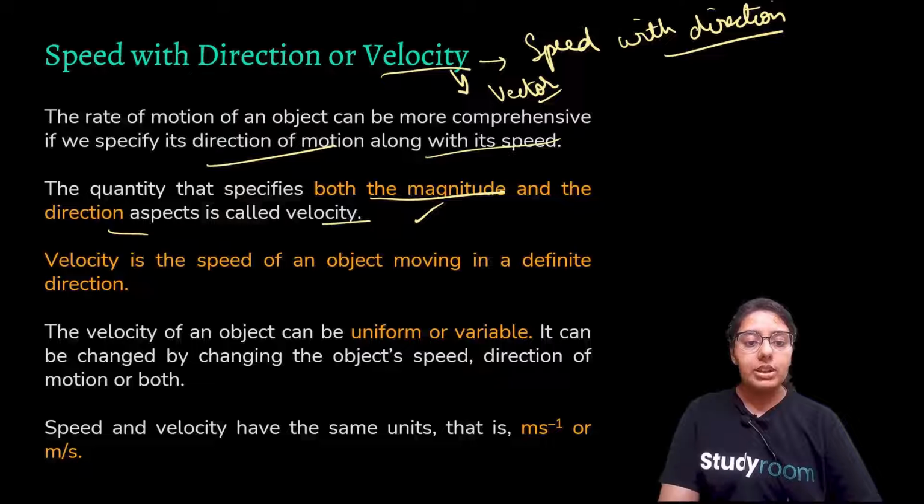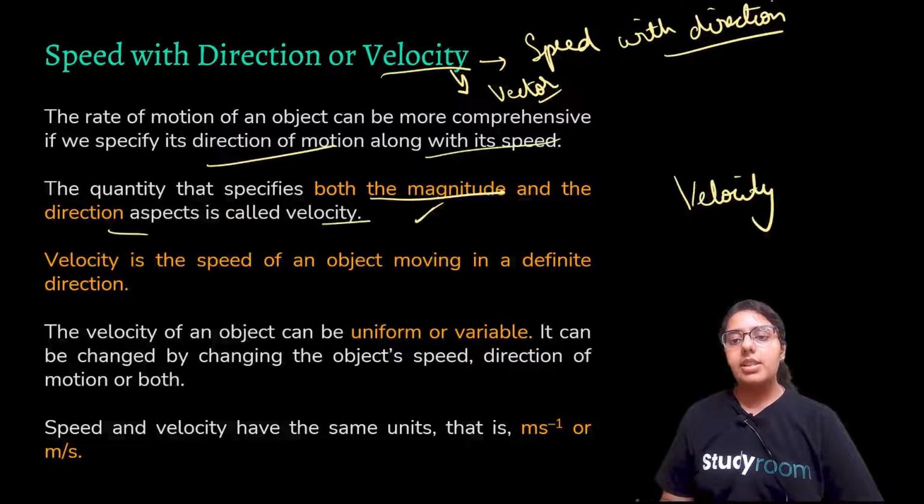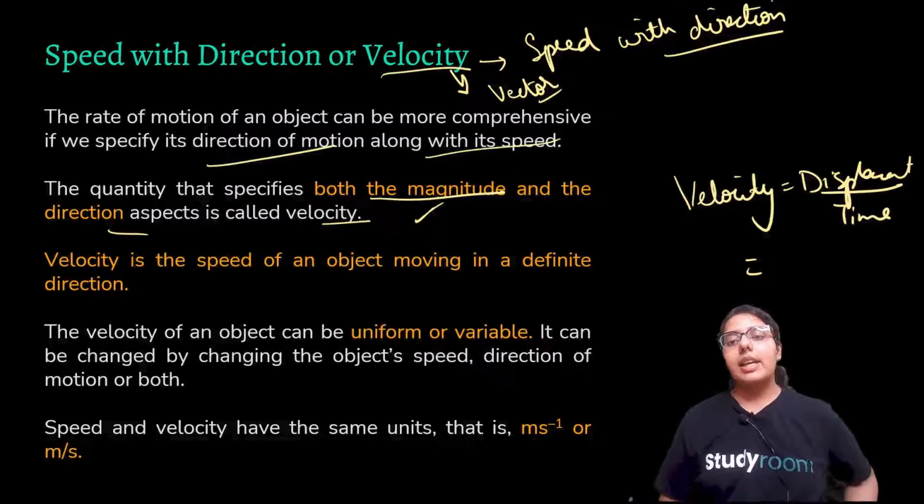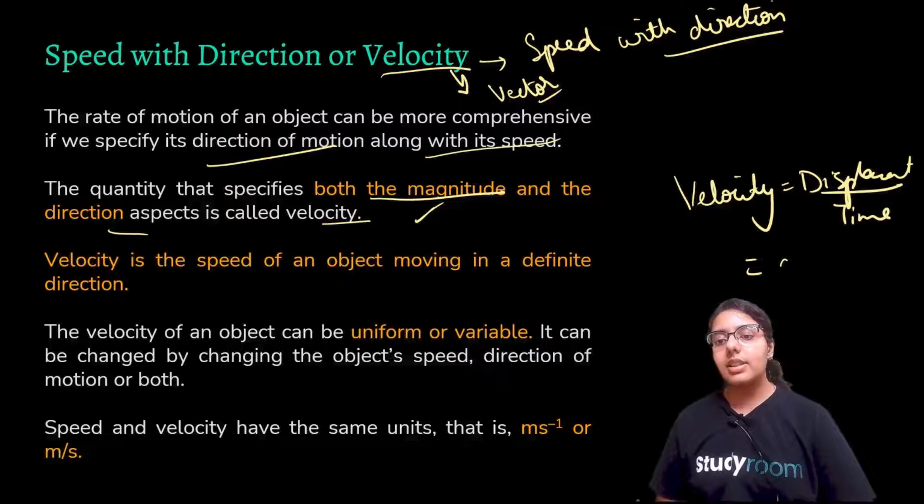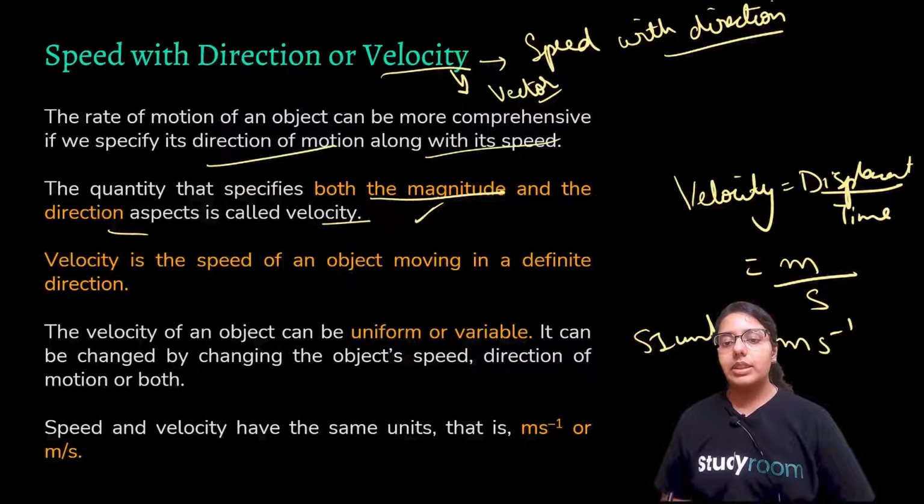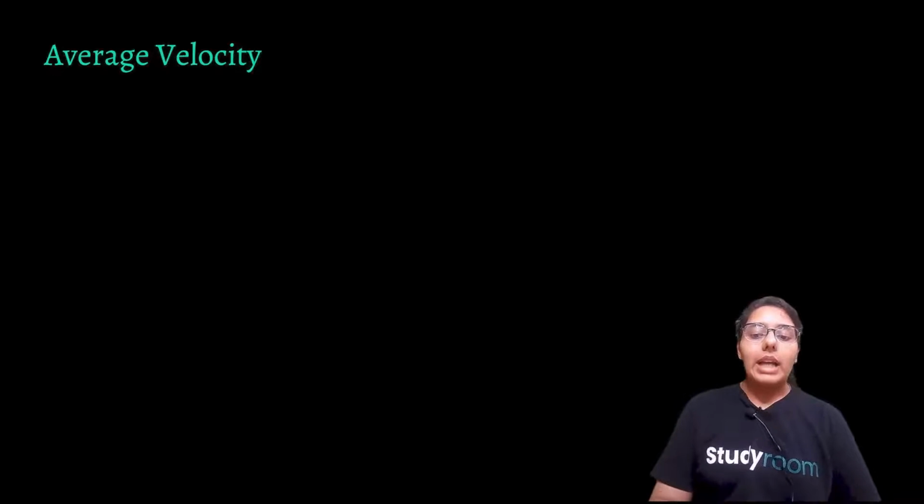Speed and velocity have the same units, that is meter per second. Of course, velocity is displacement upon time, right? And what is the SI unit of displacement? Since it is one kind of distance, the shortest distance, it is meters, and time is seconds. So it turns out to be meter per second, your SI unit for velocity. It's very simple. So now we'll talk about average velocity.